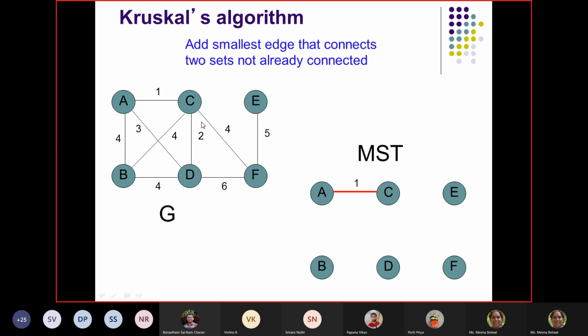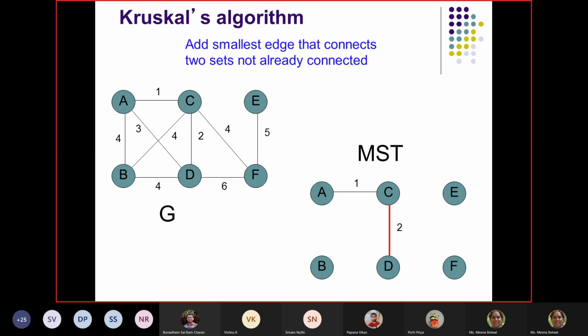Now if I see the sorting of edges, I will get CD as the next edge. Can I add CD? Yes, I can add CD because C belongs to one set and D belongs to another set. I have just added CD. After adding CD, now I have four sets. One is ACD and the others are E, F, and B. So this has become one set, one set, one set, and one set.